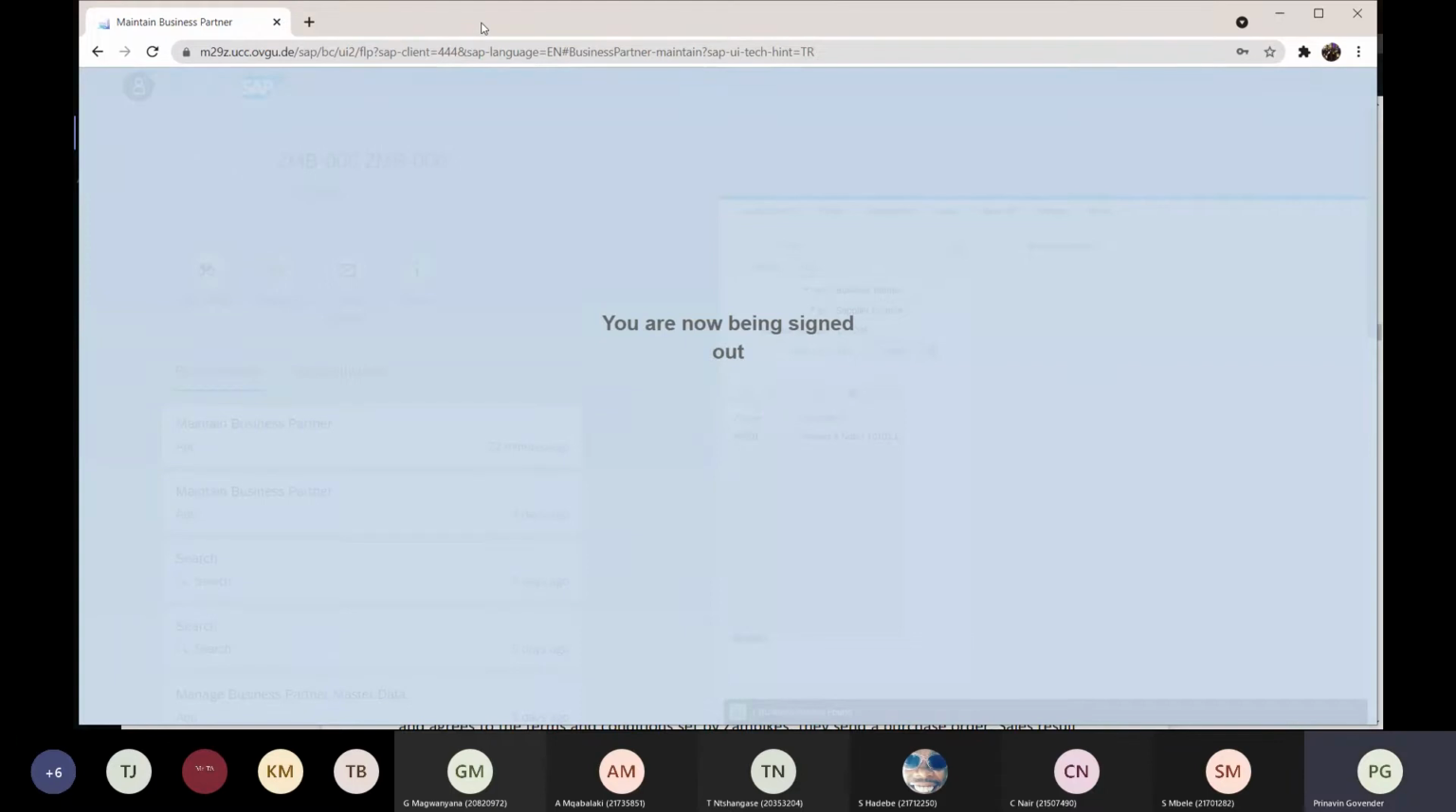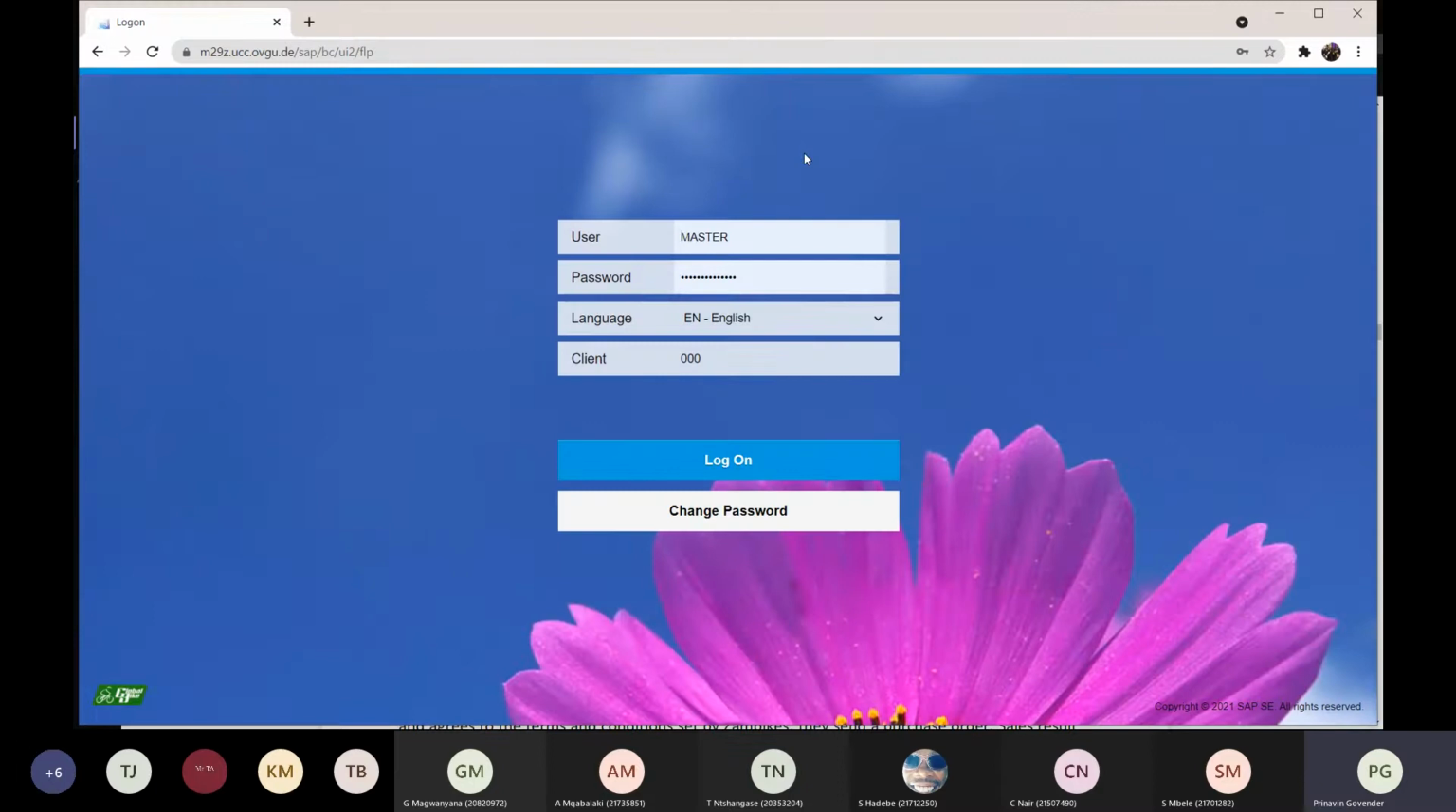Right, Mr. Nair, it should be showing you something to the effect of you are now being signed out. Yep. Okay, great. So maybe we'll use your account or leave. Right. Okay, so there's the S4HANA login page SAP.